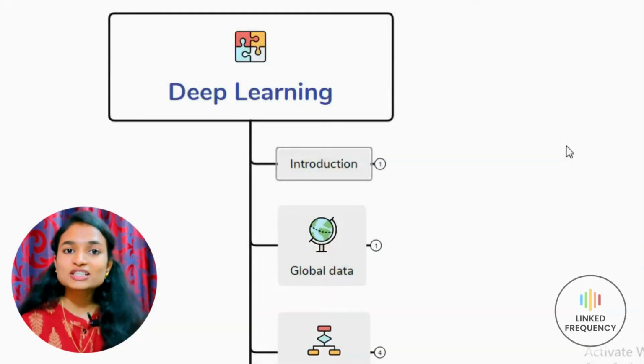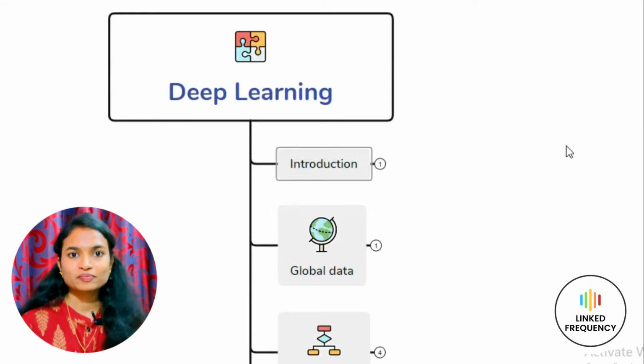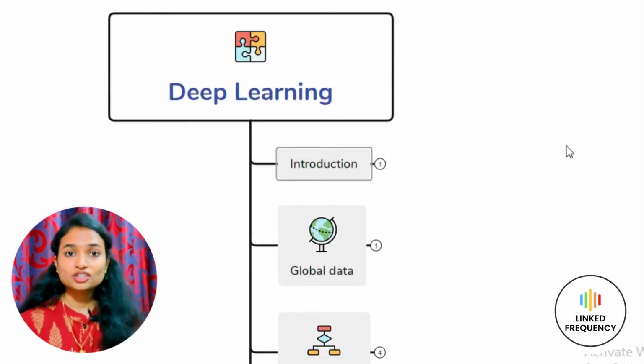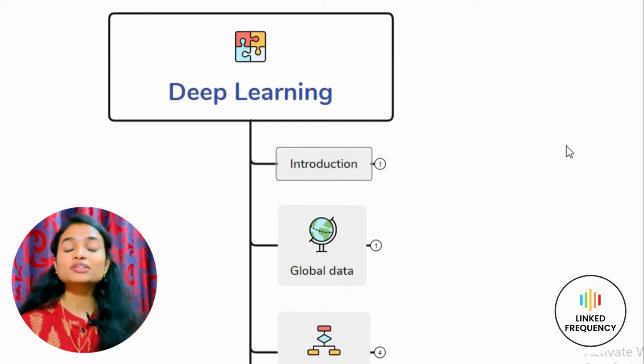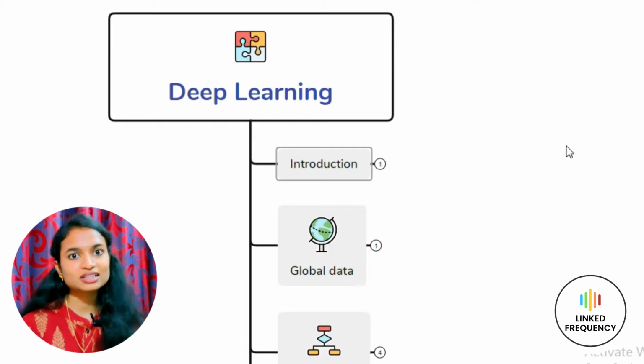Alright, I hope my screen is visible, which shows deep learning. We will try to cover deep learning step by step. Initially, we will look into the introduction, what exactly the keyword deep learning is. Then we will look into the global data which shows the scope for deep learning. Then we will move ahead with the workflow along with the algorithms. Lastly, we will talk about the advantages, disadvantages and the challenges that are part of deep learning. So without any further delay, let us move ahead with the introduction.